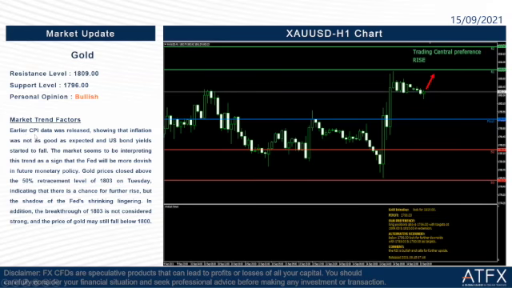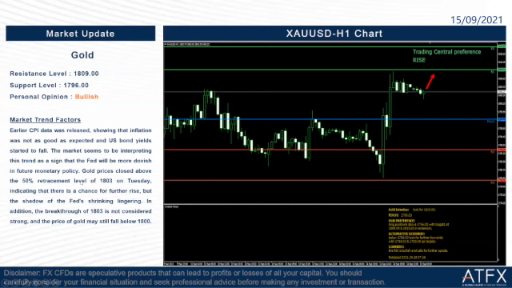Earlier, the US CPI data was released last night, showing that inflation was not as good as expected and US bond yields started to fall. Okay, so the market seems to be interpreting this trend as a sign that the Fed will be more dovish in future monetary policy.